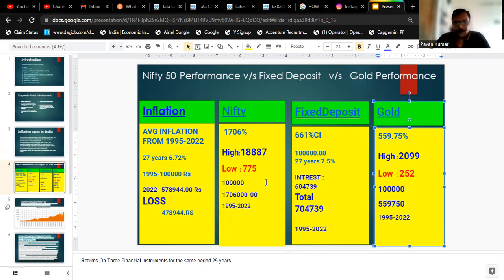Now the final thing which I will talk about is the Nifty. I think many of you would have seen NSE and BSE, right? NSE is the National Stock Exchange and BSE is the Bombay Stock Exchange. Here there is a small difference. NSE has around, let's say, 1600, 1700 stocks listed in the exchange, and Nifty is not exactly the entire 1700 stocks. They pick and choose the large cap companies and they form the index.